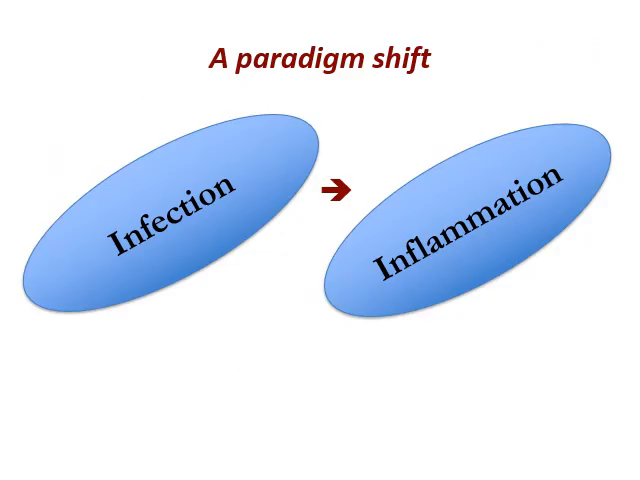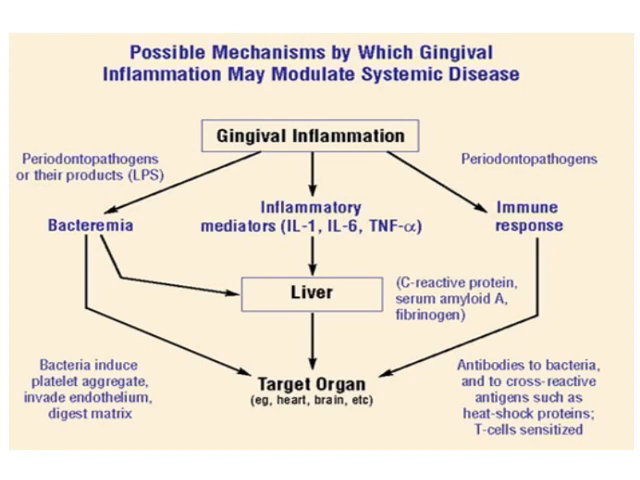Coming to the paradigm shift, previously it was known as periodontal infection, but now it is periodontal inflammation. Previously they used to say that because of this infection there is some disease, but now, for any infection happening inside the human body, the first thing that comes into play is inflammation. This inflammation is very important, as it is responsible for causing many other systemic diseases.